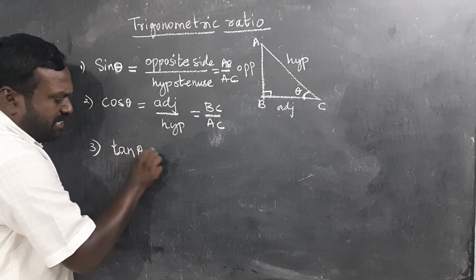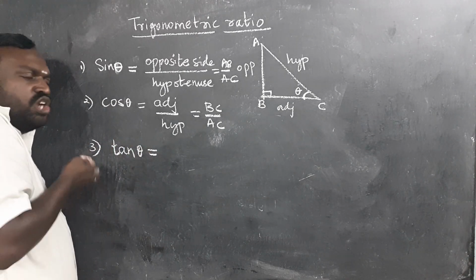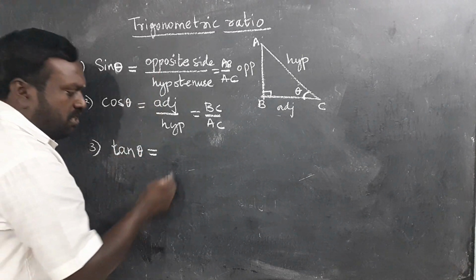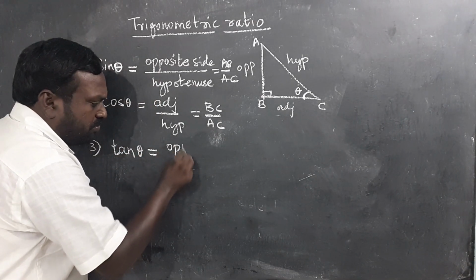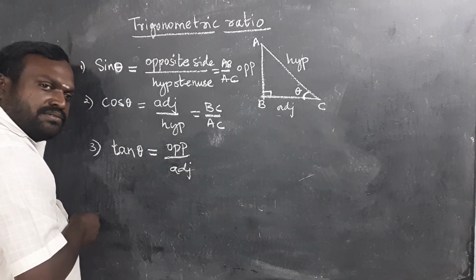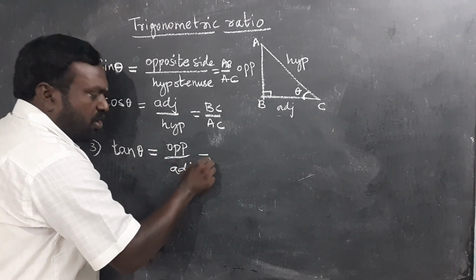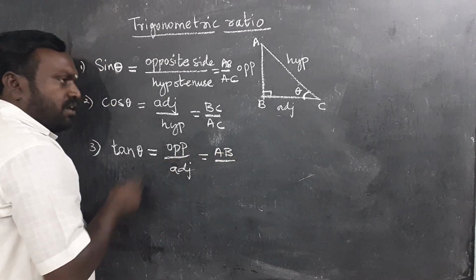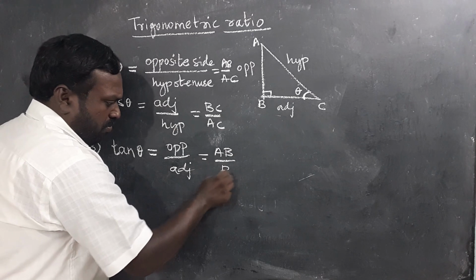So tan theta is the ratio of sin theta by cos theta, or I can call it opposite side by adjacent side. Opposite side is AB and adjacent side is BC, so tan theta is AB by BC.